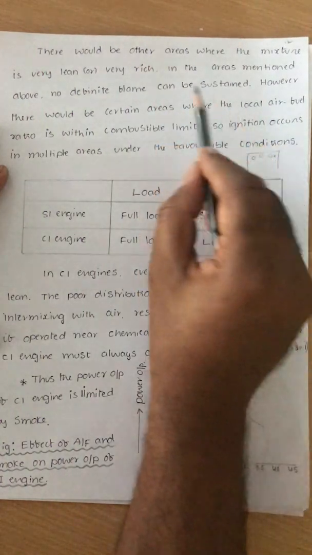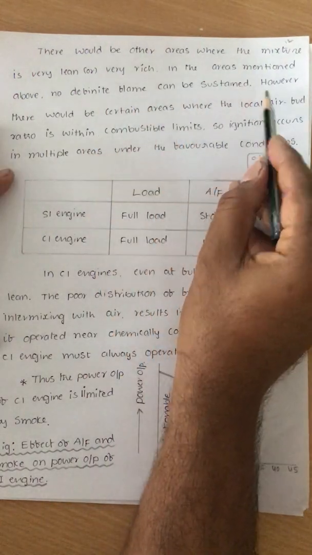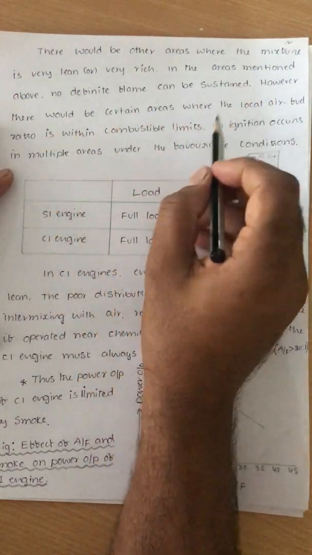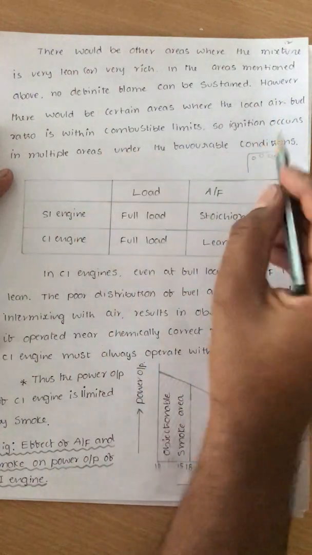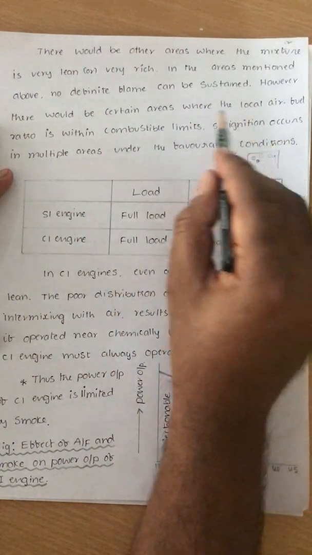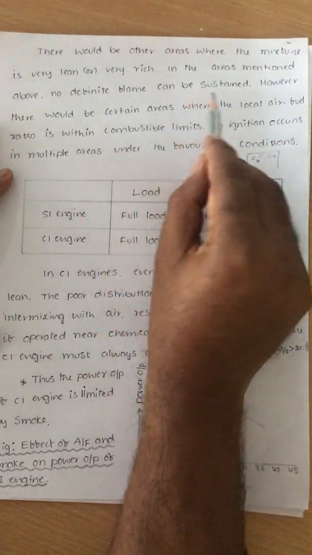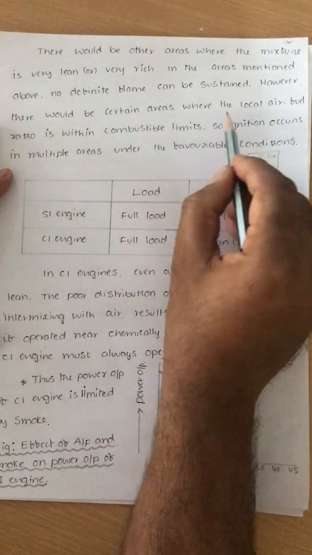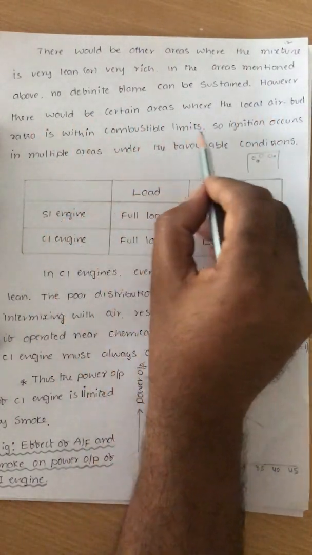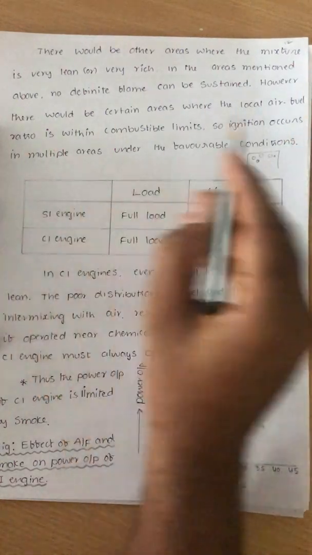So in this situation, no definite flame can sustain. However, even in this condition there are some areas where the air fuel ratio is in the combustible limit. That's what I have written. There would be certain areas where the local air fuel ratio is within combustible limit, so ignition occurs at multiple points.